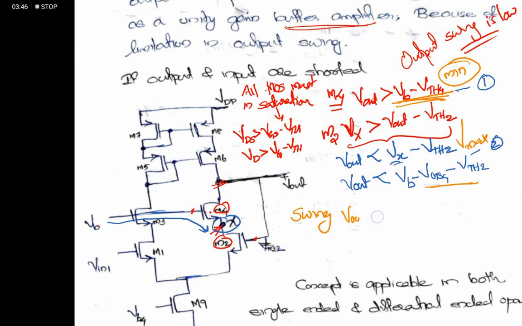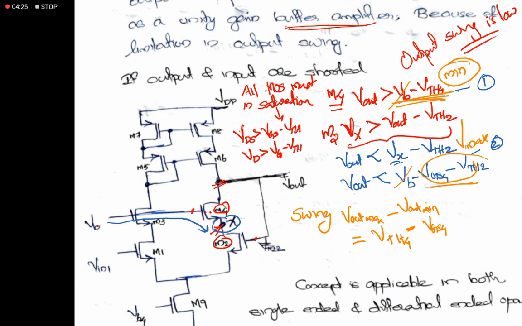Okay, so if we find the swing, Vout max minus Vout min, we need to subtract these two. The VB will cancel each other, and VTH4 becomes positive.